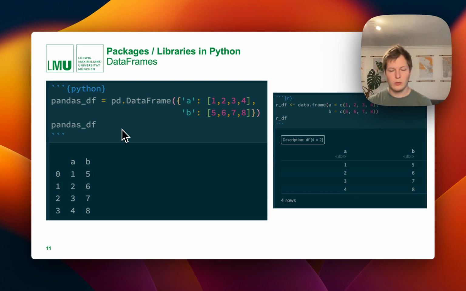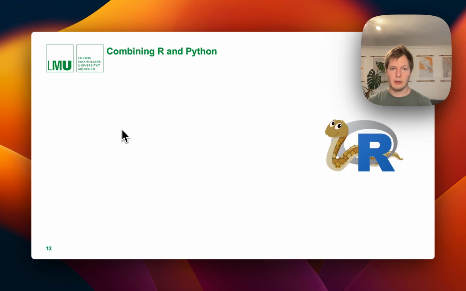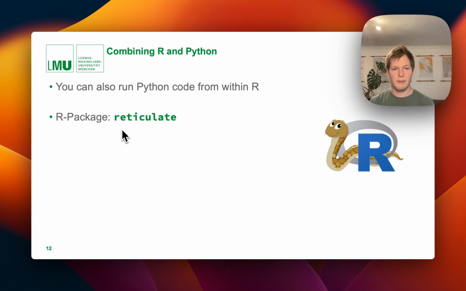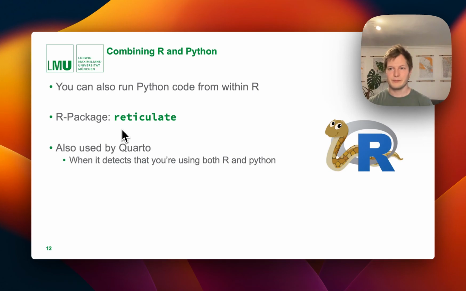Okay, what you may also want to look into when using Python going forward is that you may want to combine R and Python. Because of course most of you are probably much more familiar with R than Python. But as it turns out, you can actually run Python code from within R. Sometimes this may give you a bit of trouble, but it does work surprisingly well. This is done via the R package reticulate, which you can see the logo of here on the right. It's this cute snake and the R logo.